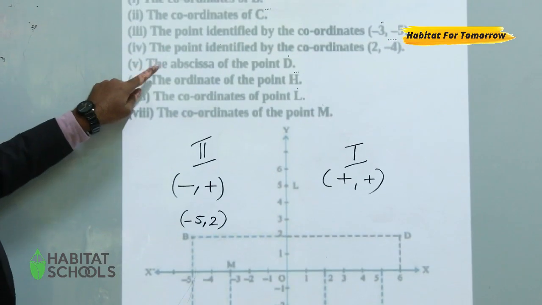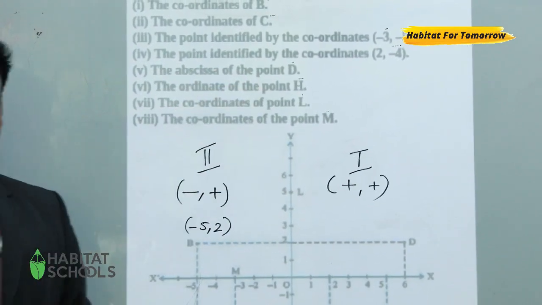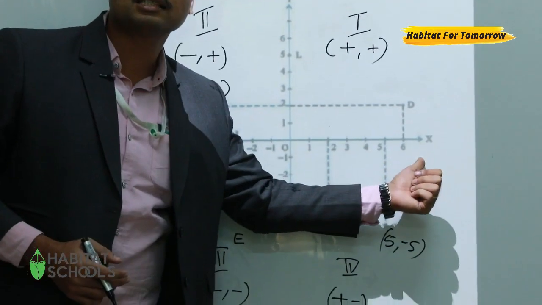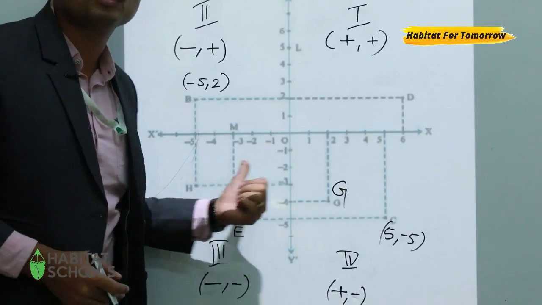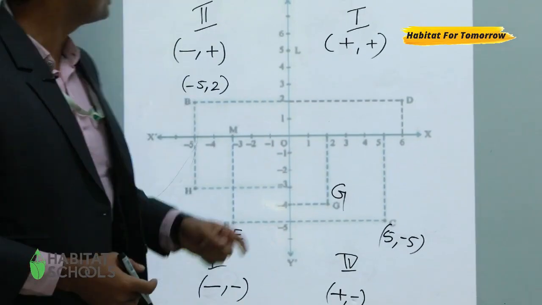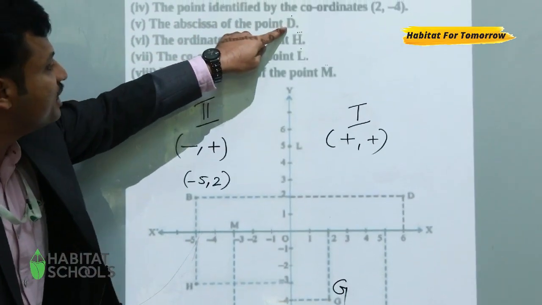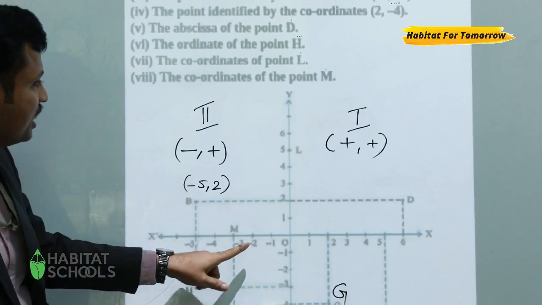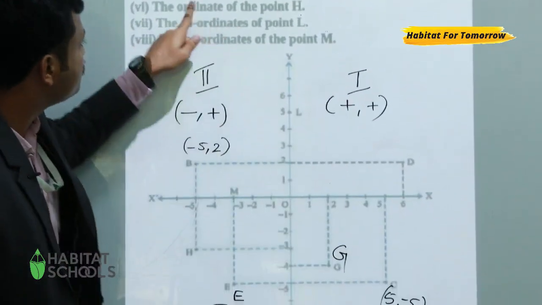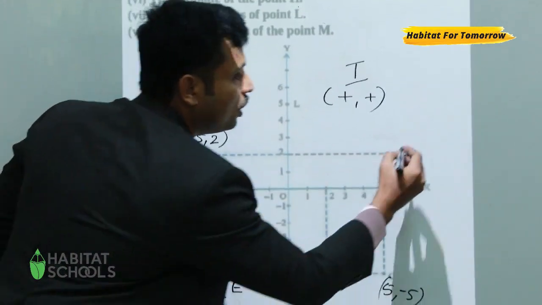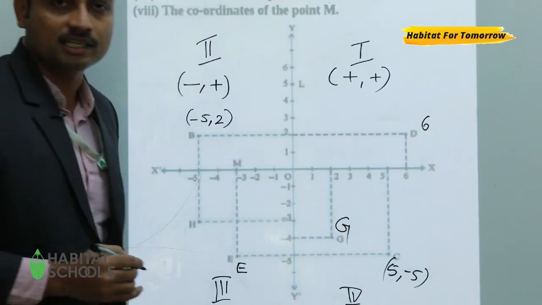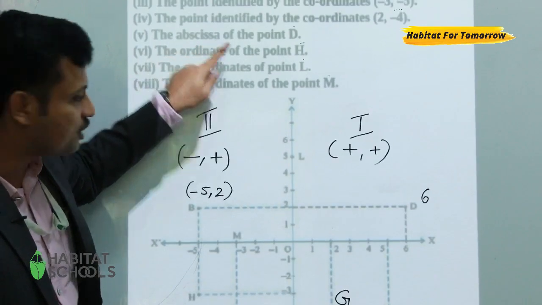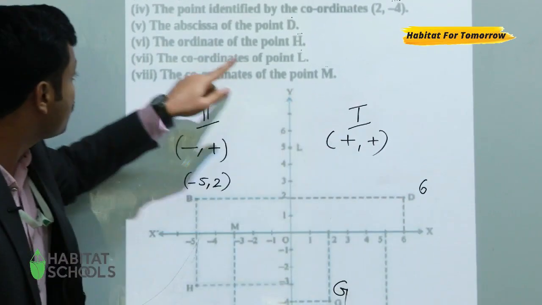Then the fifth question. The abscissa of the point D. We already discussed, the other name of x coordinate is abscissa. One more name we can call for this line, the horizontal line. So the abscissa of the point D. First we need to locate point D. Point D is here. Abscissa means x-axis, so only here you can write 6. Because in the question it is mentioned abscissa only, that's only one number.